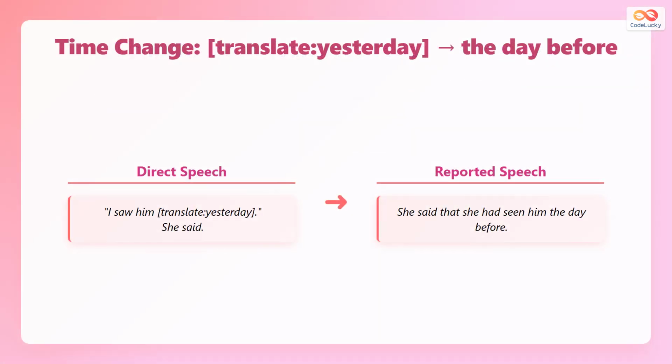Yesterday changes to the day before in reported speech. She said, "I saw him yesterday." Becomes: she said that she had seen him the day before. The day before means one day before the time of reporting. This keeps the timeline correct.